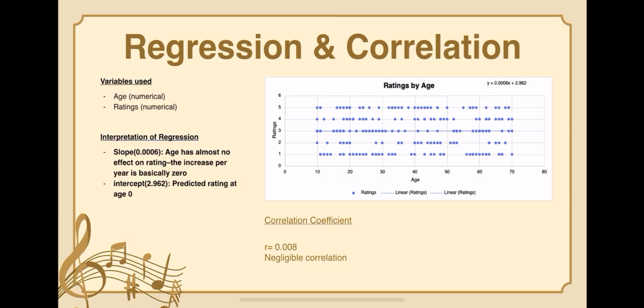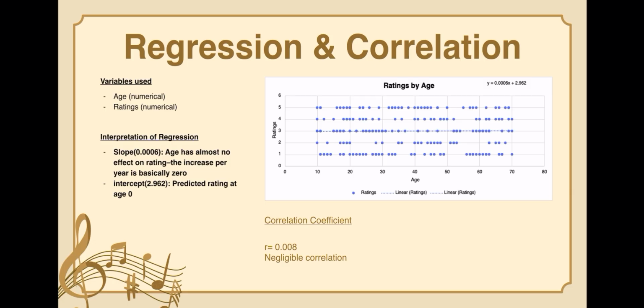Moving on to regression and correlation. The variables that we used were age and ratings, age by ratings. The interpretation of the regression is that the slope is 0.0006 and age has almost no effect on ratings. The increase per year is basically 0. And the intercept is 2.962, the predicted rating at age 0. We have those at the top right in our graph.